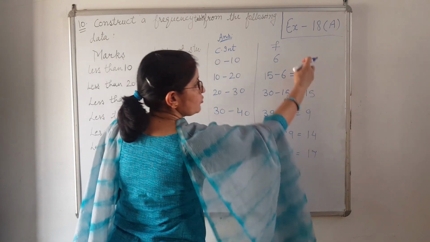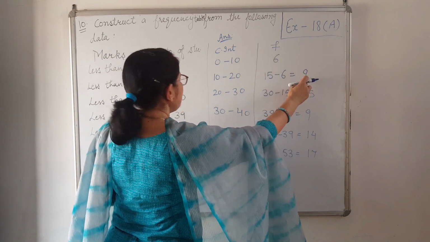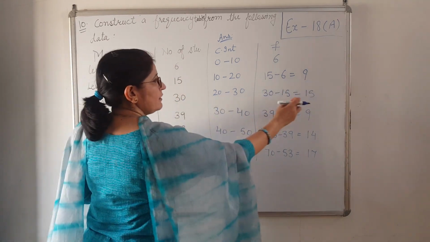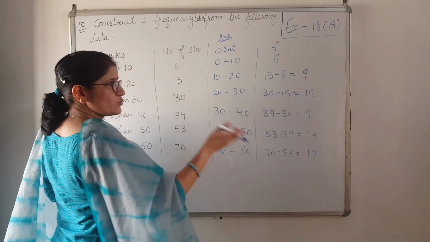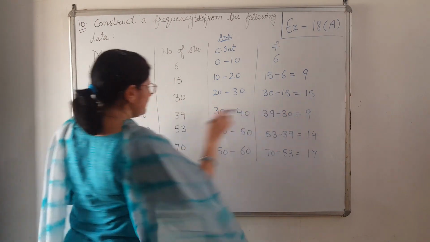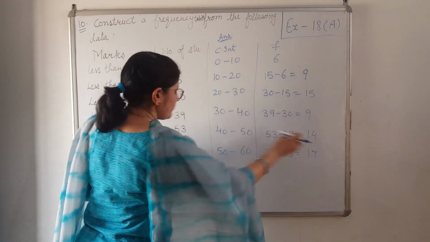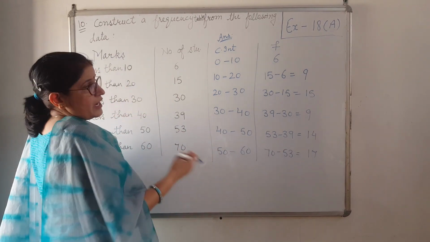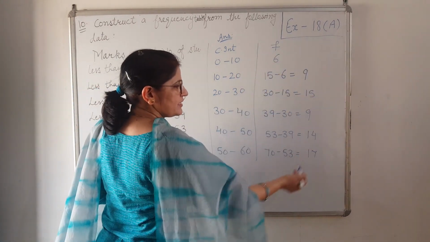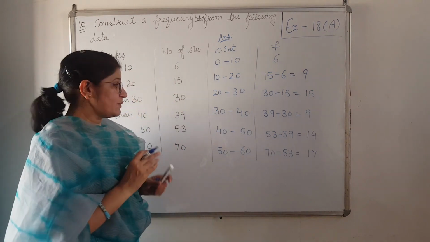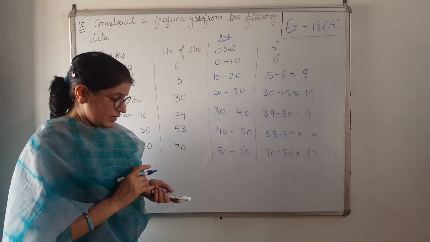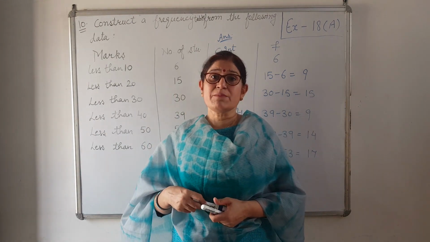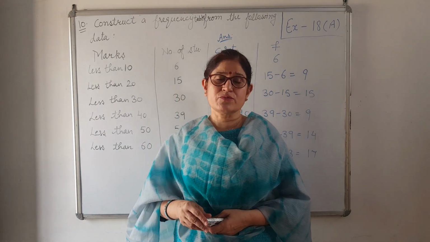If you add all these frequencies, 6 plus 9, 15, 15 plus 15, 30, then 30 plus 9, 39, 39 plus 14, 53, 53 plus 17, 70. Otherwise you add all these frequencies, then also we are getting 70. That means the total number of students was 70. So like this, by using the same formulas, same method, you can try the remaining sums of the exercise.